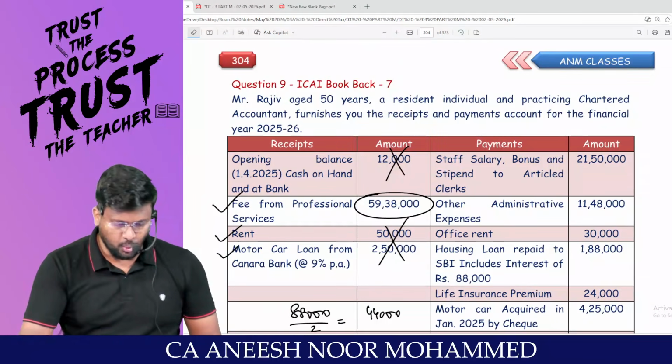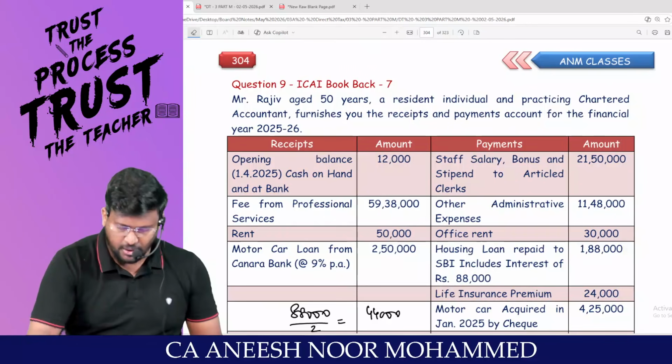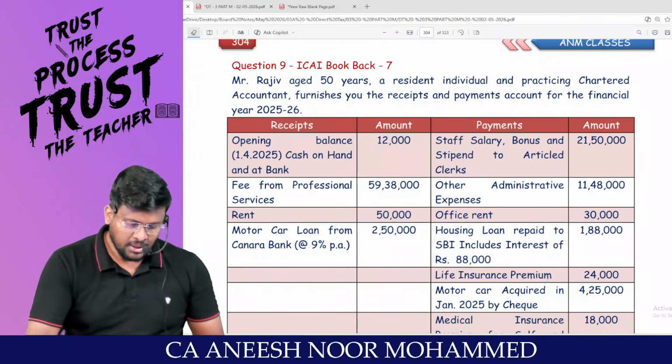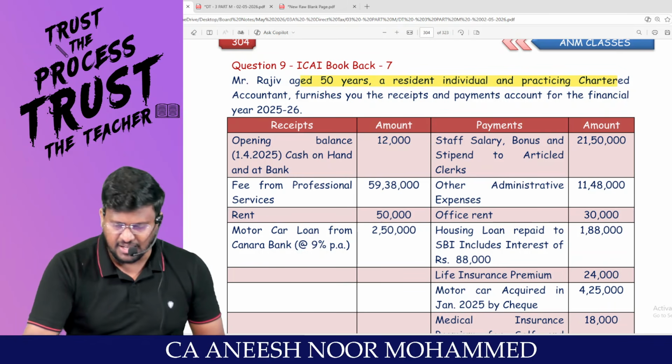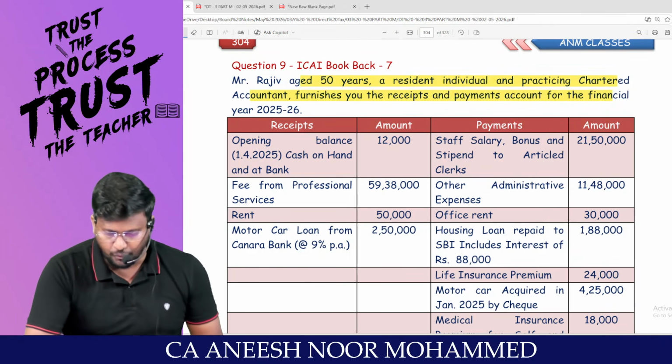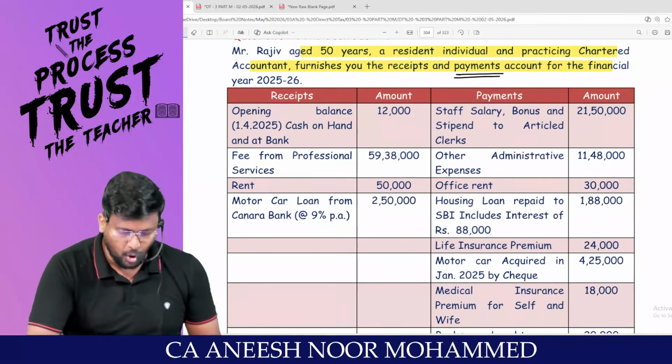So let me tell you, let me redo this question within 2 to 3 minutes. In the sense, I will tell you an adjustment, you tell me where it will come. Sir, Mr. Rajiv, aged 50 years, a resident individual, practicing chartered accountant, furnishes you the receipts and payments account for the financial year 25-26. Opening cash balance.